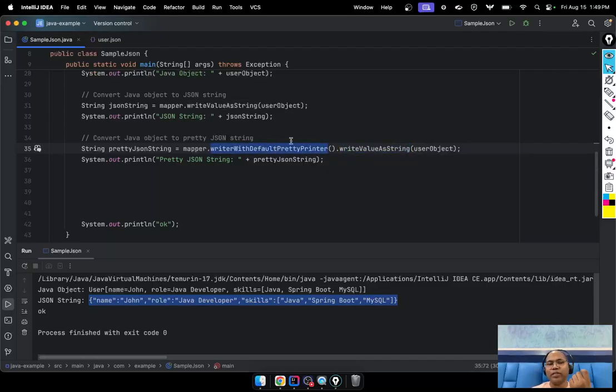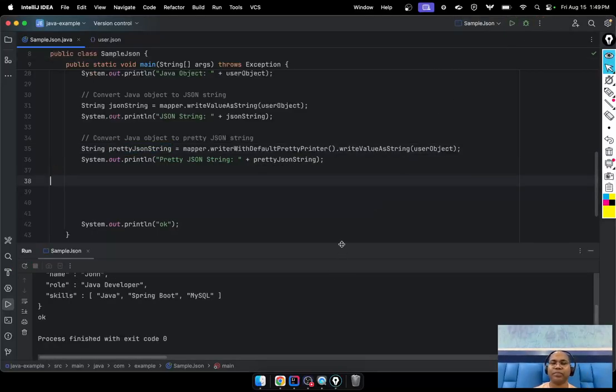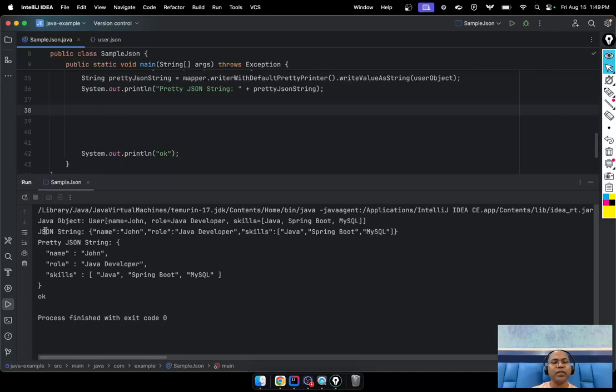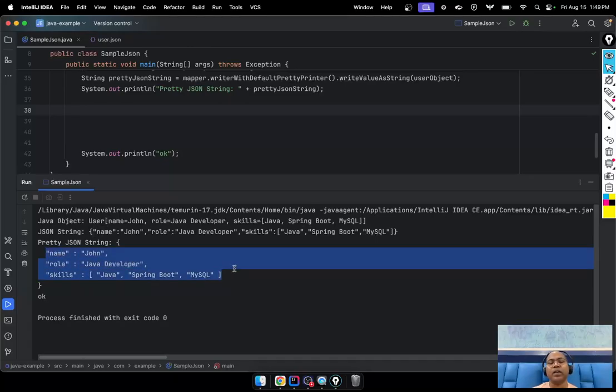Now the same write value as a string, pass the Java object, converts it to a JSON string representation, but now in a formatted, very readable format. You can see here, this is the string representation of my Java object users, but the formatted value. Notice this is the formatted kind of JSON. That makes for clear readability.